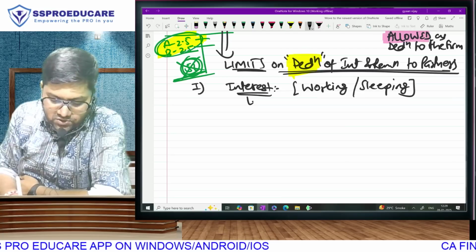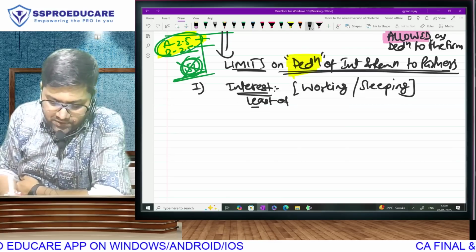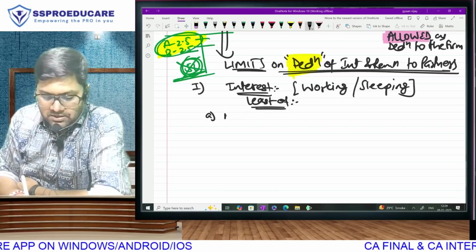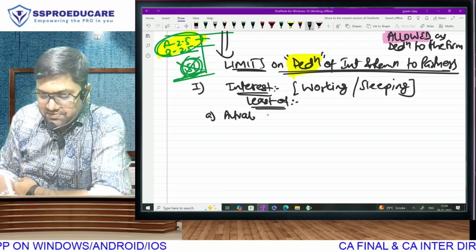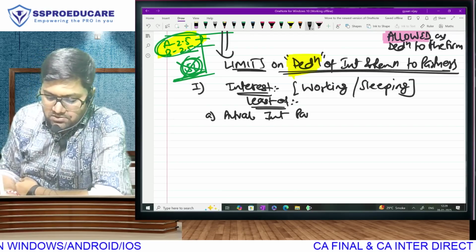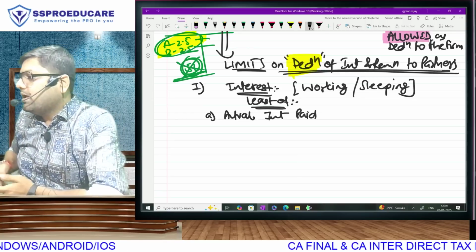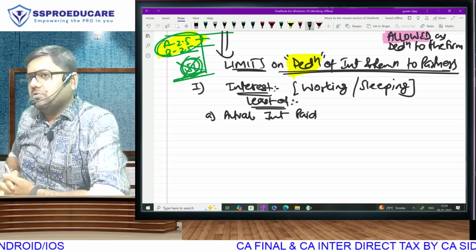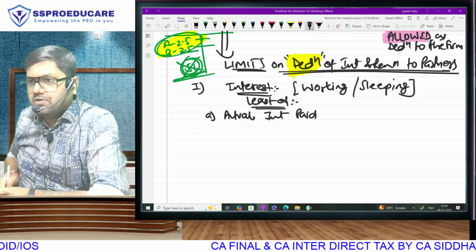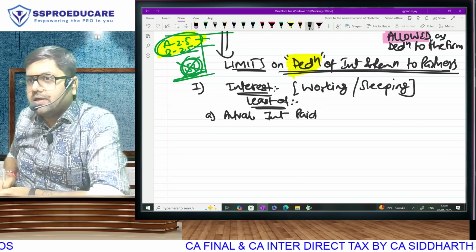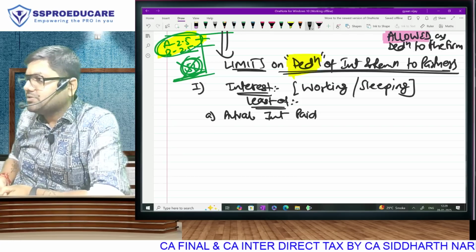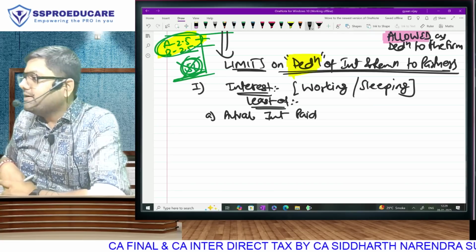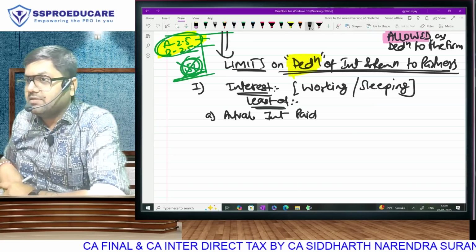The deduction is going to be least of the following. First, you want to guess? For the firm, it will be paid, not received. But I know you meant it that way. Actual amount paid. Correct? Where will you come to know this from? In real life, if you are auditing this firm, you may probably see the bank statement or something, from that you will come to know how much is the interest paid to the partners. And in exam, they will give you the details.